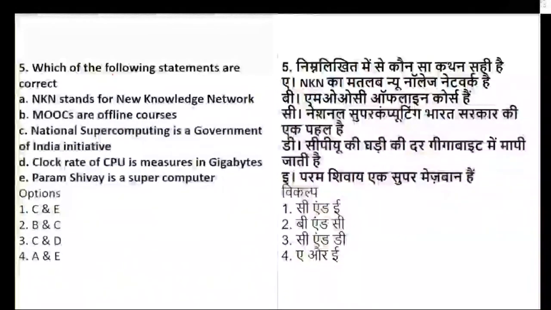So yes, your next question is on the screen and the time limit has started. Which of the following statements are correct? NKN stands for New Knowledge Network. MOOCs are offline courses. National Supercomputing is a government initiative. Clock rate of CPU is measured in gigabytes, and Param Shivaya is a supercomputer. You are supposed to say which statements are correct.